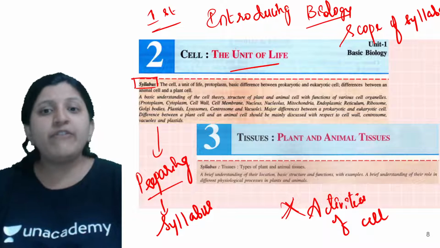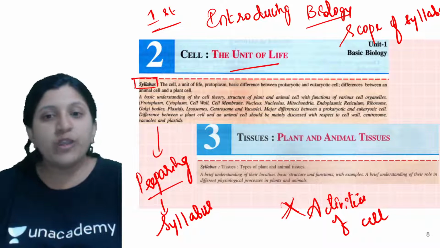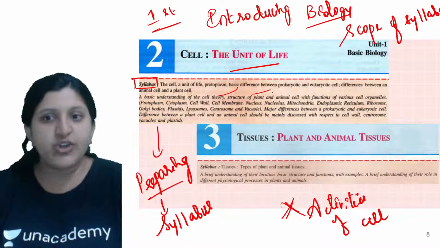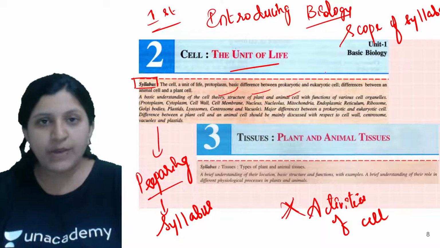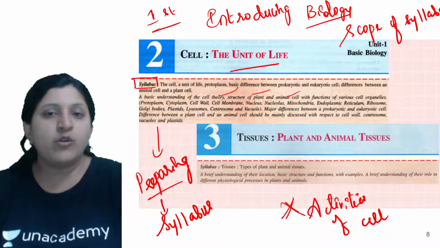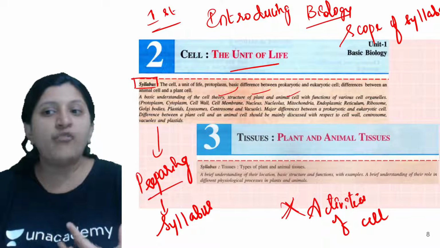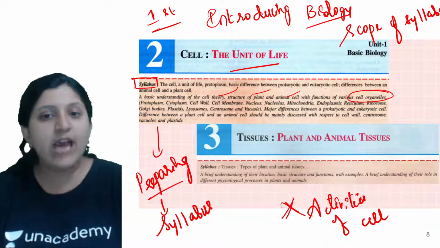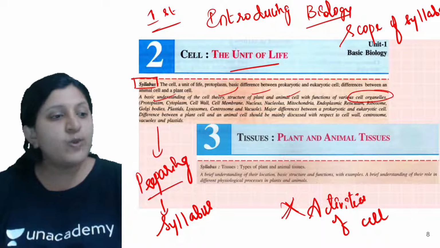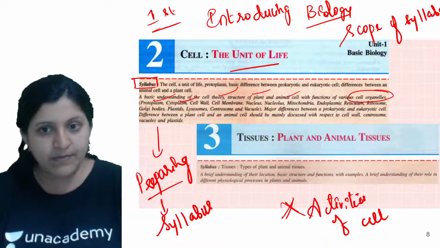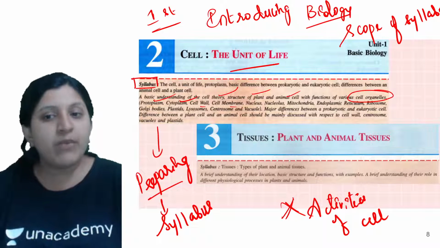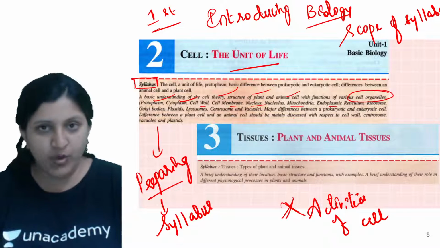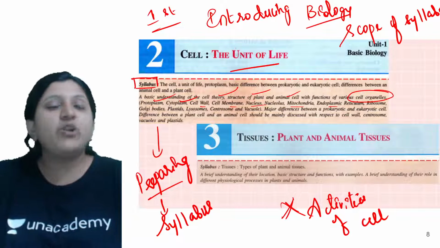Okay, so with respect to that, you need to know the cell theory, the structure of plant and animal cell. Okay, then you should know the function of the organelles that are there, where exactly they are located, what is protoplasm, what is cytoplasm, the cell wall, cell membrane, and the different organelles which are mentioned here. All that is important. Okay, so let's have a look at it.